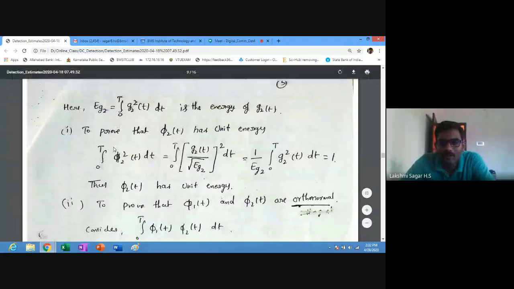Next, the proof of why it is equal to unity. Here I have considered phi 2 square of t. We can consider phi 1 square of t also, to prove that phi 2 of t has unit energy, and phi 1 of t also has unit energy.